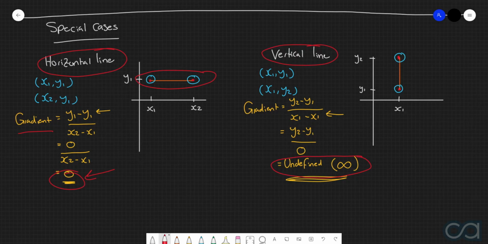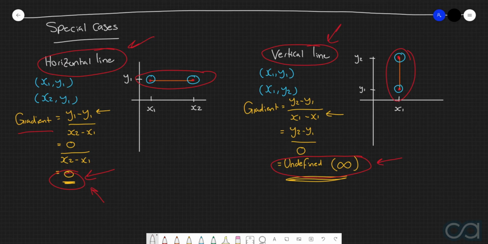And that is because in this particular case here, we can see that a vertical line effectively has an infinite steepness because it just goes straight up. So these are our two special cases that we have to consider as well. Horizontal lines have a gradient of 0, and vertical lines have an undefined, or in other words, an infinite gradient.